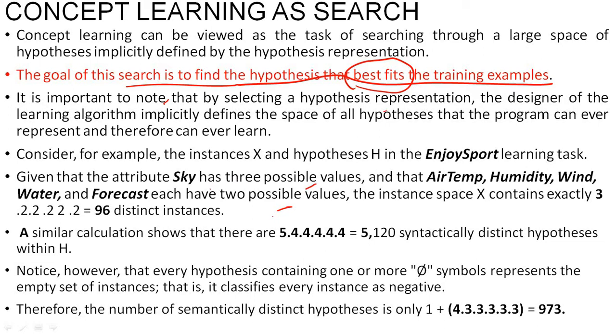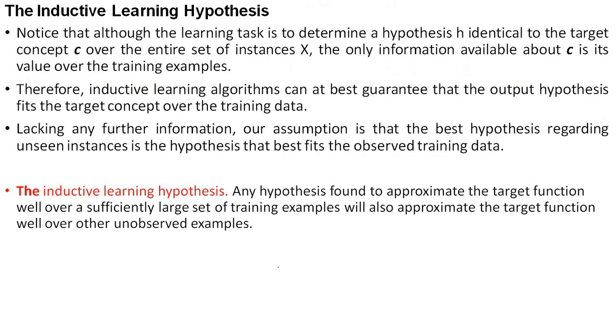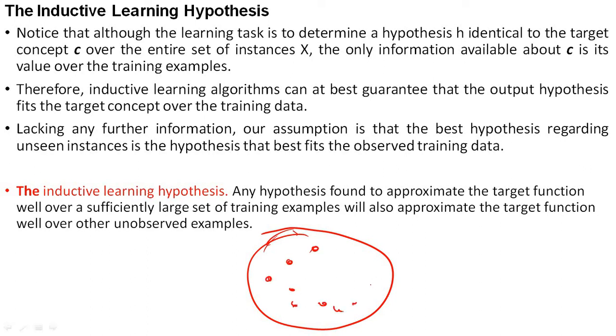The reason is very simple: we have n number of hypotheses in the hypothesis space, and if we test each hypothesis against each training example, it becomes very, very complex.